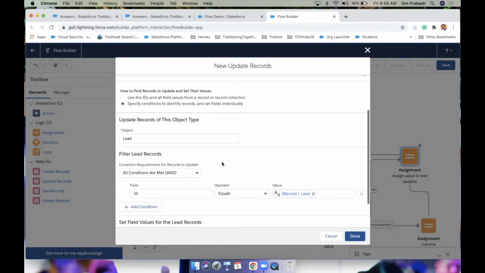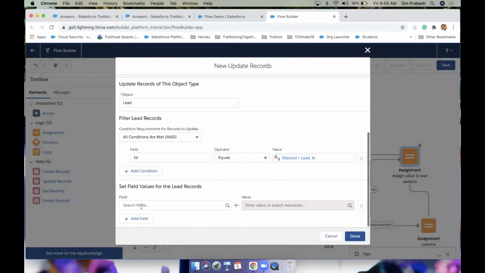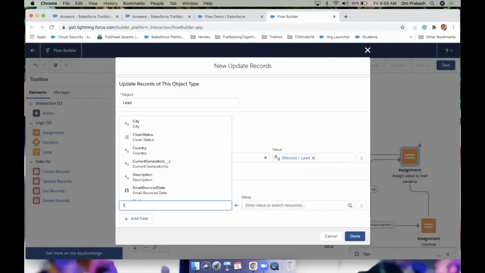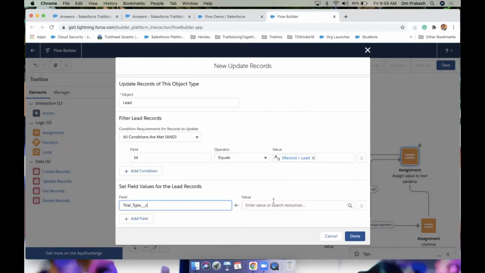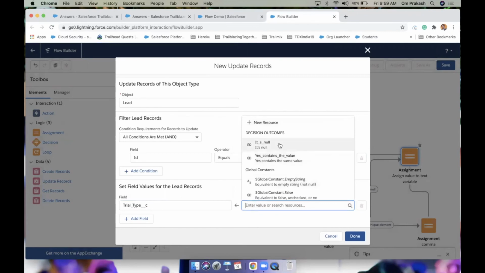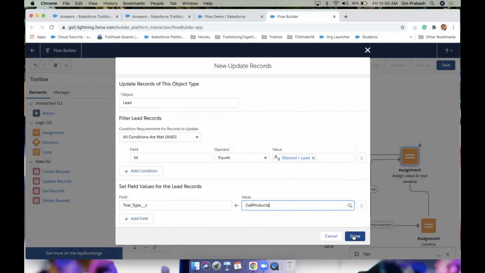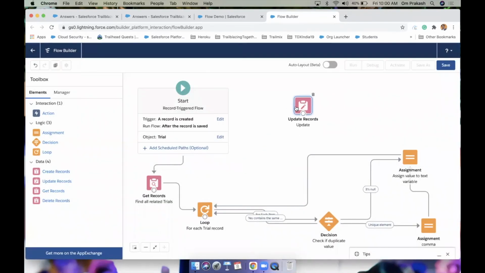We need to update this lead where lead ID equals trial dot lead. The field to update is trial type, and the value equals the text variable, all product. Done. And it will happen after the end of the loop.